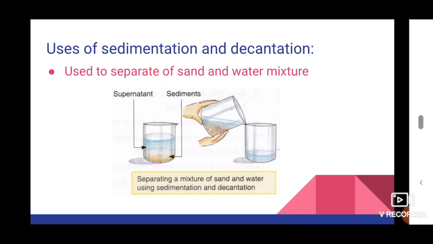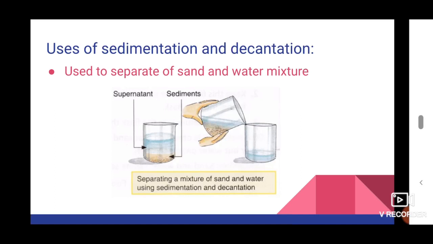All the heavier sand particles are settled down at the bottom. This sand layer is known as what? Sediment. This settling process is known as what? Sedimentation. Okay. So after settling down the sand, we may be able to see two layers. One is a sediment layer and another one is a liquid layer.